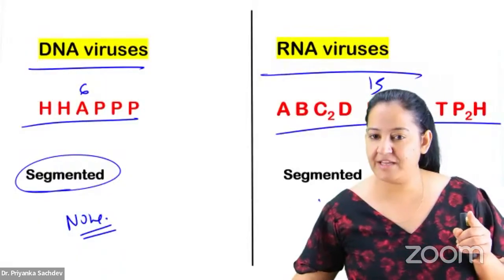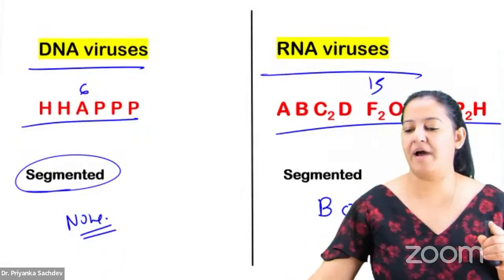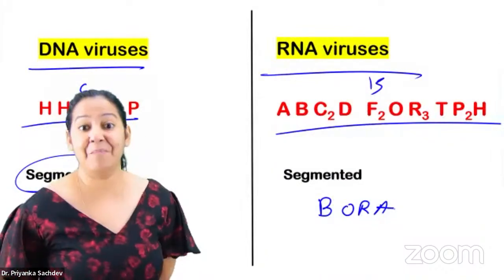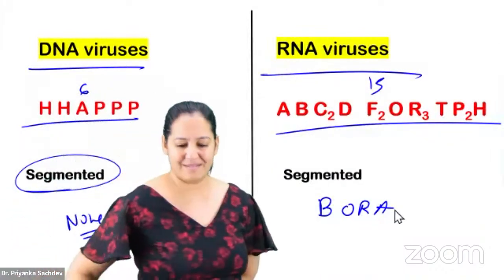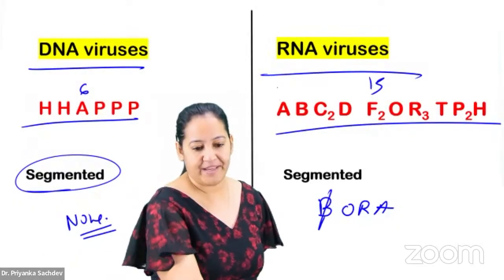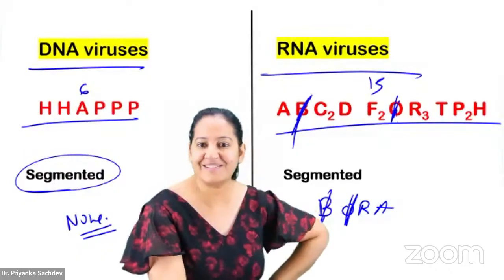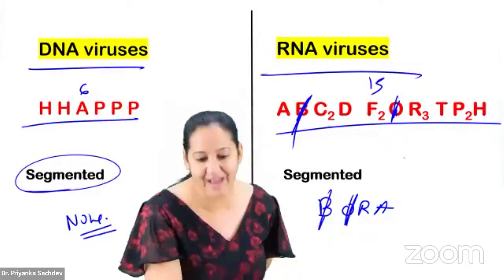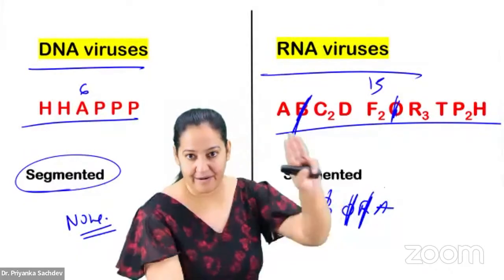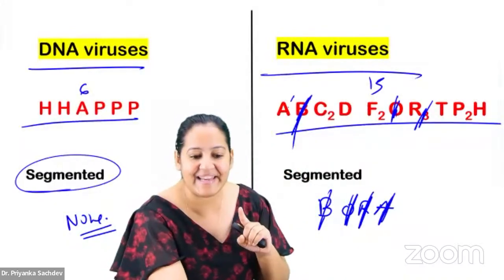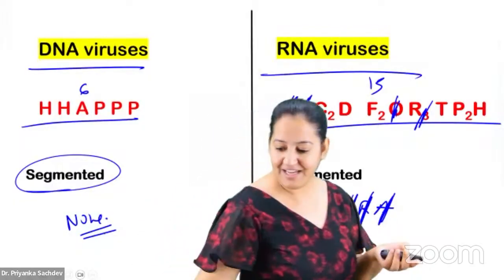I'm having a mnemonic. The mnemonic is Bora, B-O-R-A. You can say Bora is in pieces. What is Bora? Say the full form. B for Bunia, O for orthomyxo. We have seen Bunia, we have seen orthomyxo. There are 3 R's, so one of them I'm taking is Rio. Everywhere Rio only comes. And A is arena. So they have the RNA in pieces.